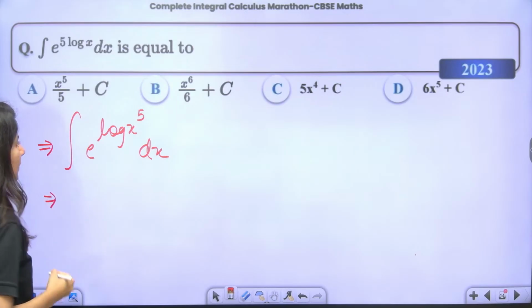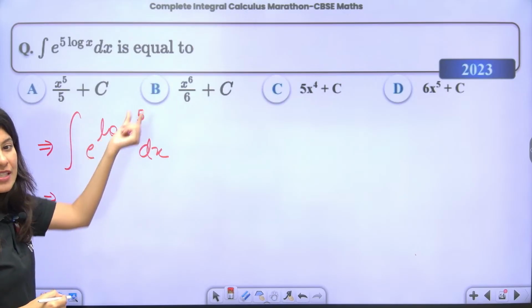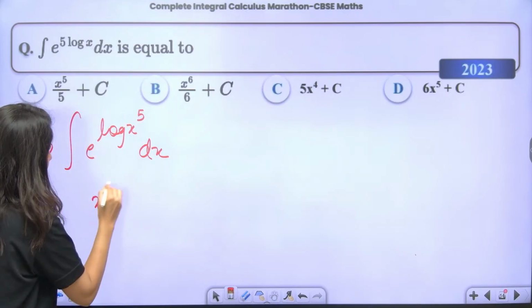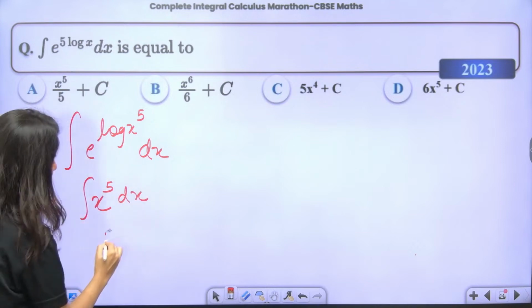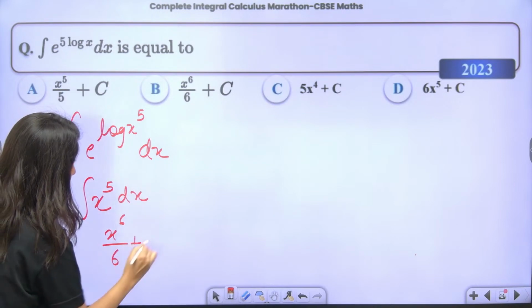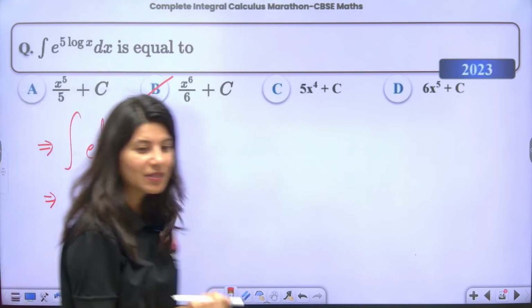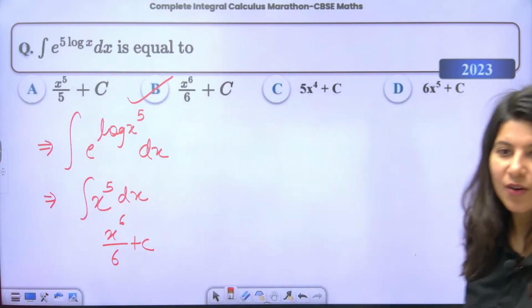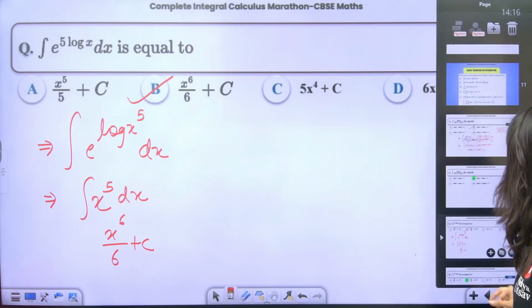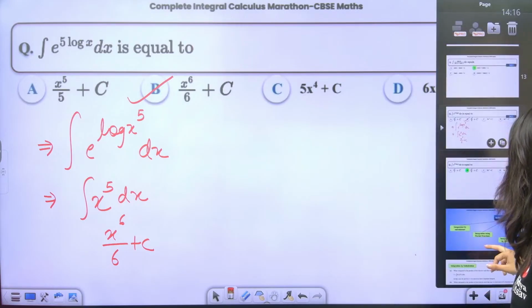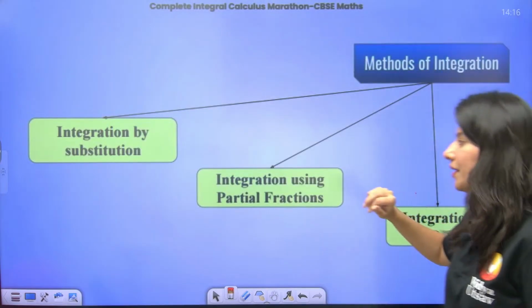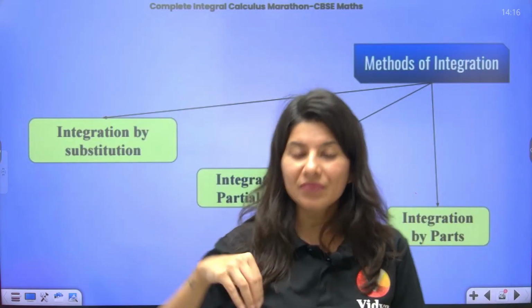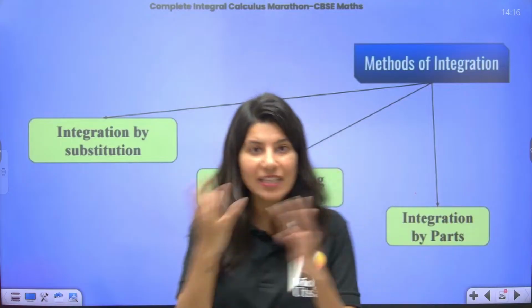This is e power log of x power 5, which is x power 5. Integration of x power 5 is x power 6 by 6 plus constant. Can you see, easy peasy lemon squeezy questions? Okay, this is a PYQ. You will be like, ma'am, you are bringing only easy questions. No, PYQs only, okay.